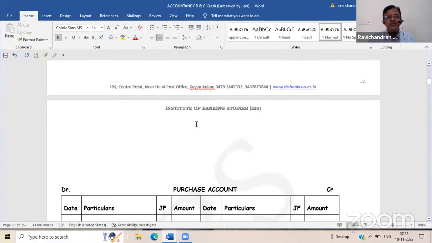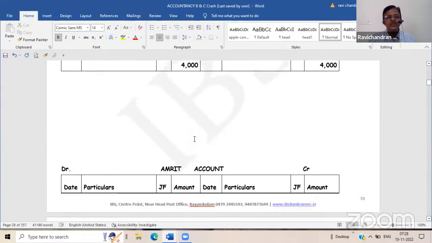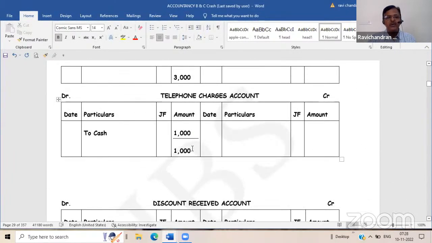Just we will go through it. Subdivisions. These are all some ledger postings. We will scroll it down.